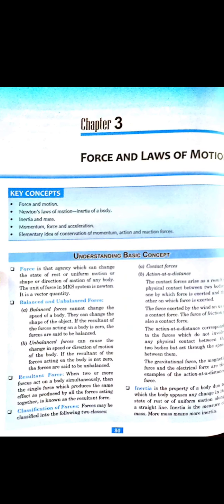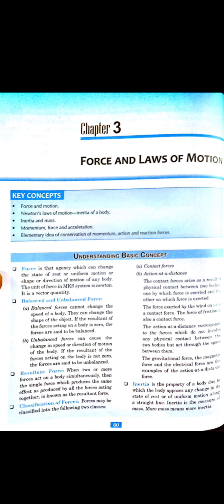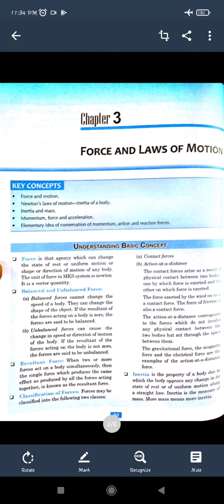Inertia is the property that opposes the change in the motion of a body. Inertia is the property of the body, or the tendency of a body, to remain at rest or remain in a state of motion.